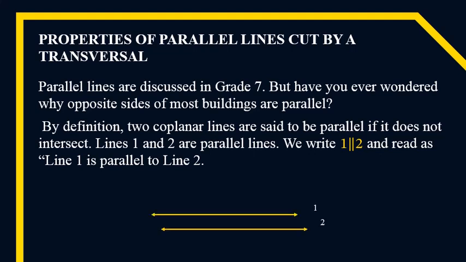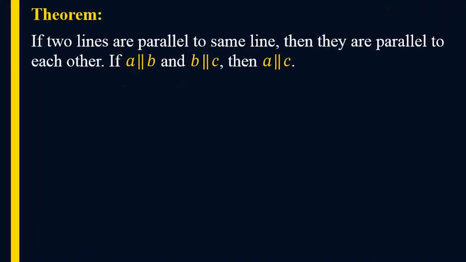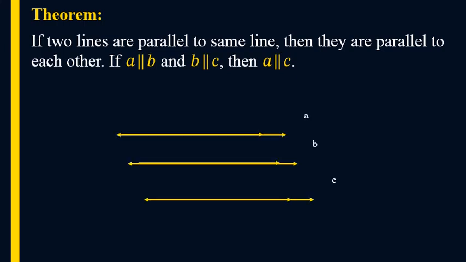By definition, two coplanar lines are said to be parallel if they do not intersect. Line 1 and line 2 are parallel lines. Here are the theorems. If two lines are parallel to the same line, then they are parallel to each other. If A is parallel to B and B is parallel to C, then A is parallel to C.